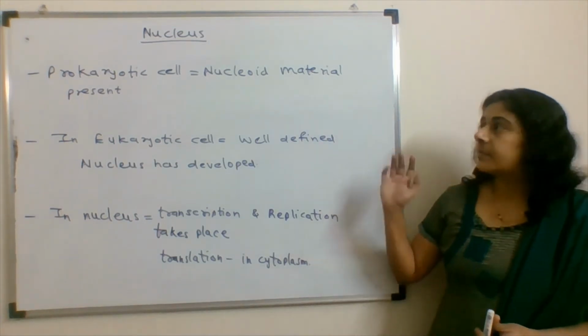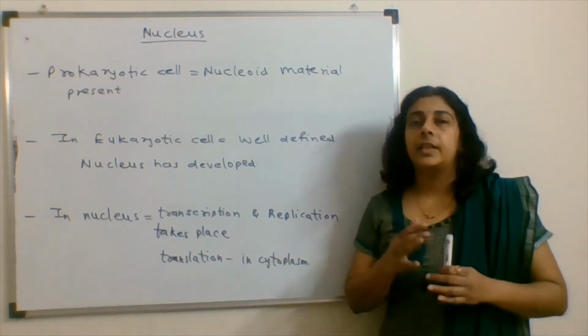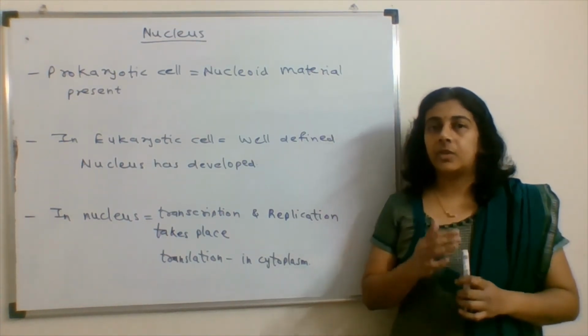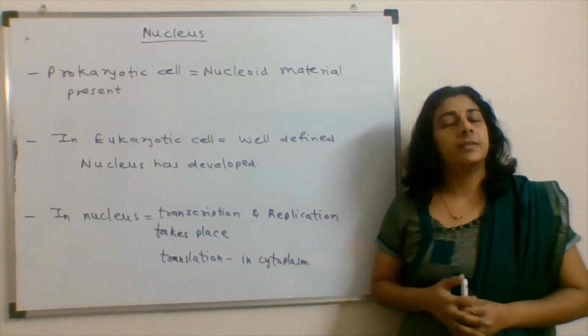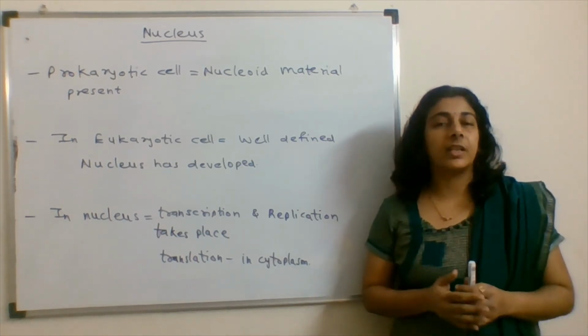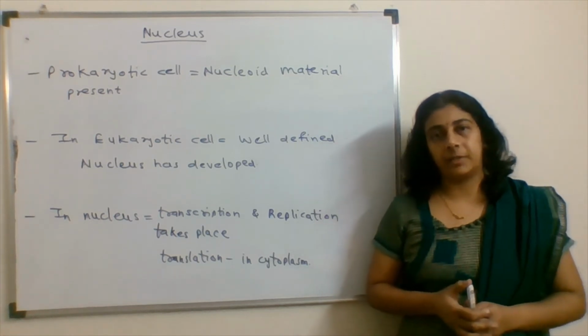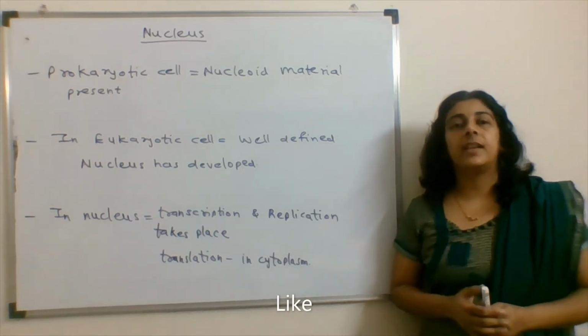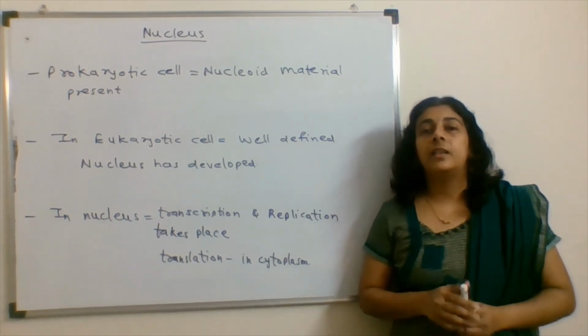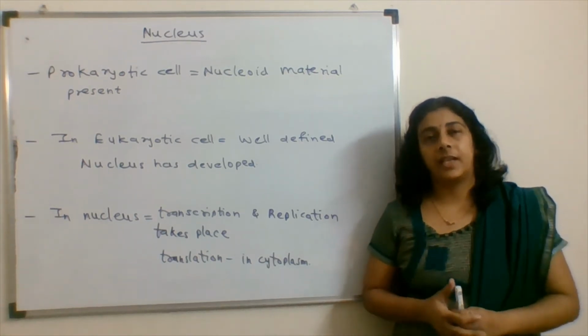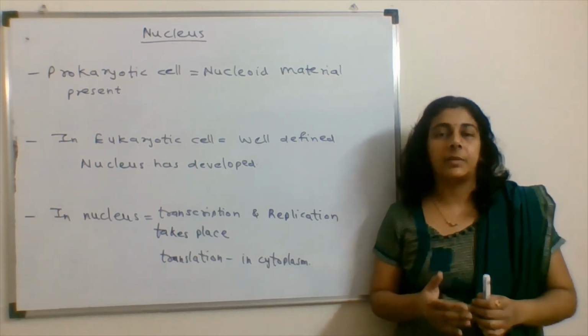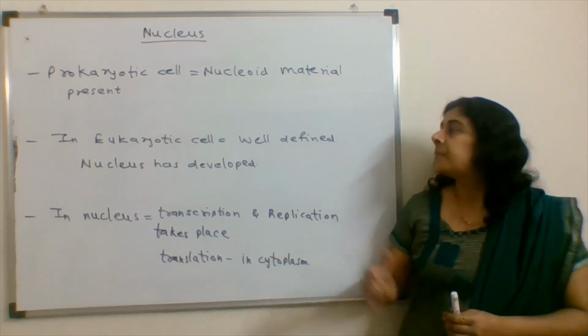After this, the nucleus must have developed. In the case of a prokaryotic cell, the nucleoid is present in the cell itself. There is no special compartment for the genetic material. Whereas in a eukaryotic cell, a separate nucleus organelle is present in which the genetic material is enclosed.